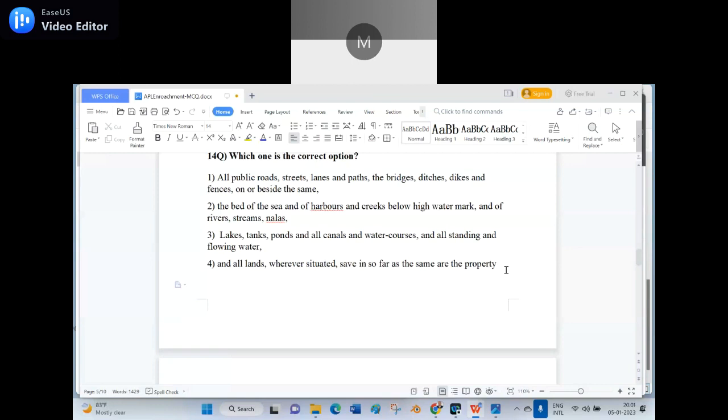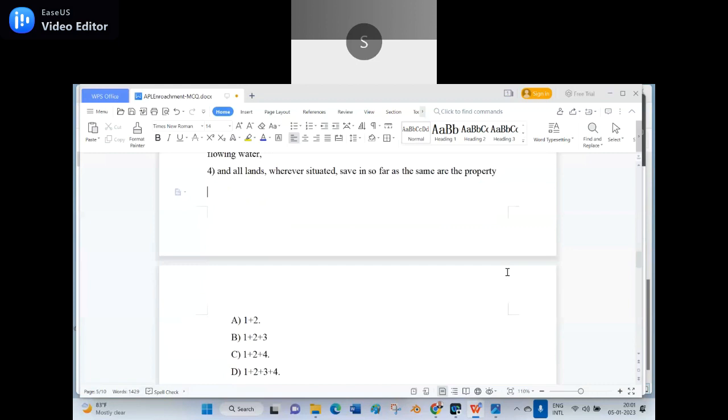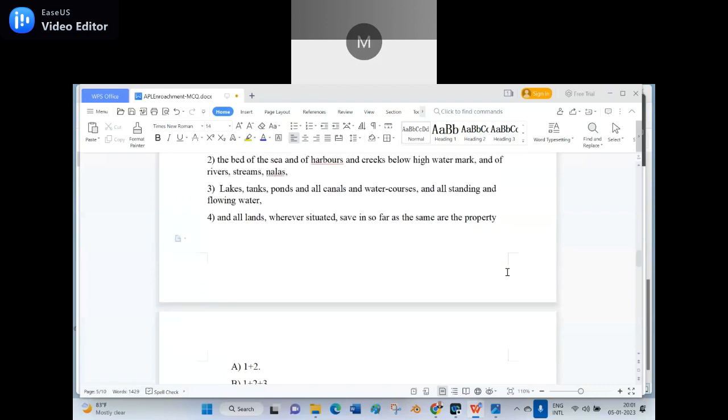Sir, option C, 1 plus 2 plus 4. Then what is wrong in the 3? Tell me. Sir, in place of water sources, water courses are there. No, because the same wordings are there.